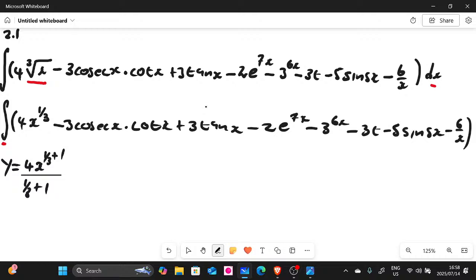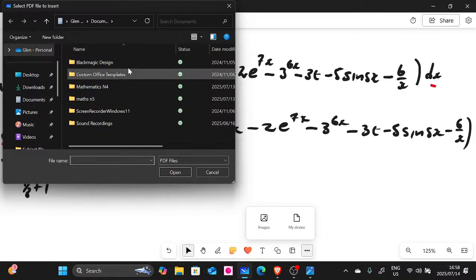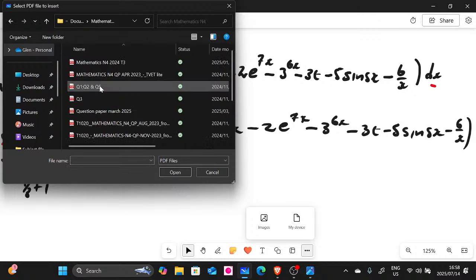Now let's look at the second term. The second term here, guys, it's tricky. I hope you have the formula sheet. I do not have the formula sheet with me here. Let me try to add the formula sheet so that I can show you how to do this one. This is going to take our time, but I feel like I need to show you guys. Let's add the formula sheet. I hope we have it here.